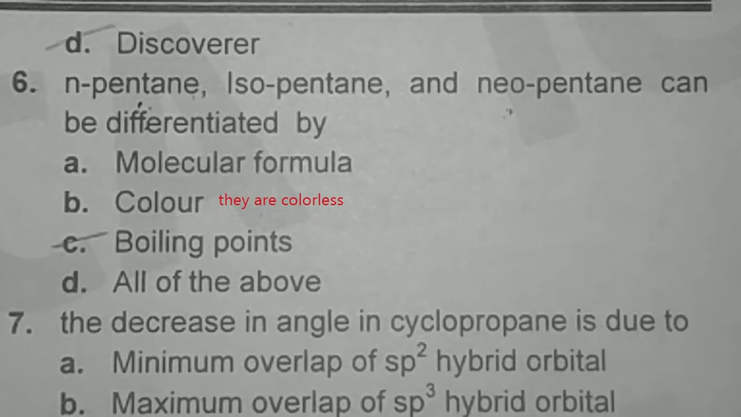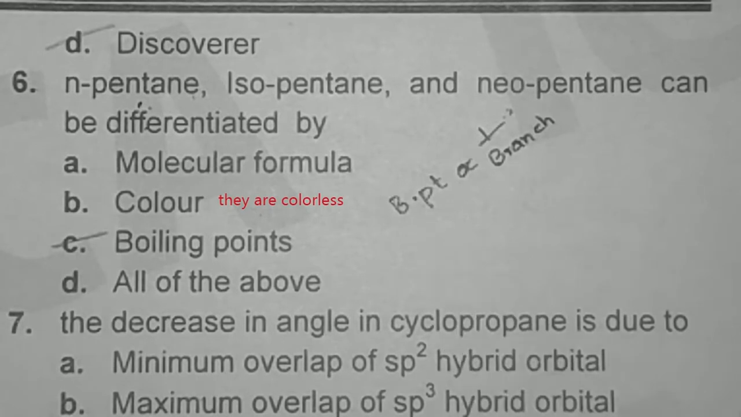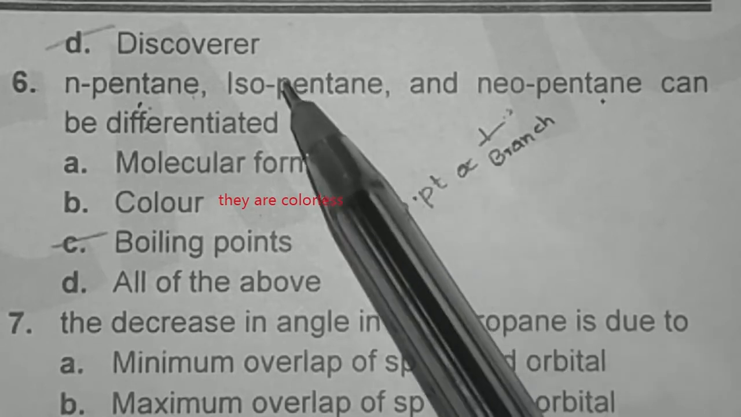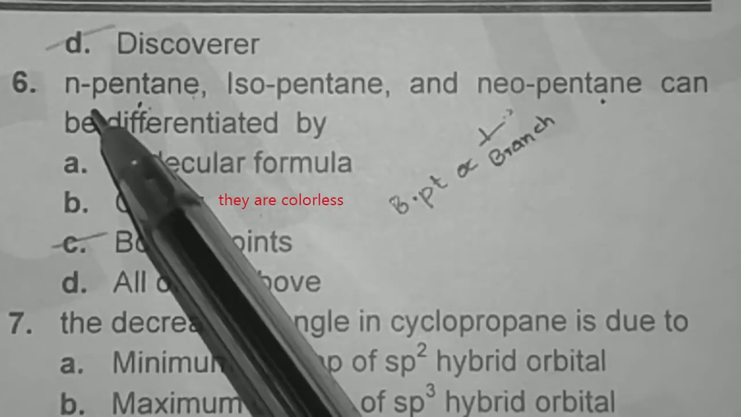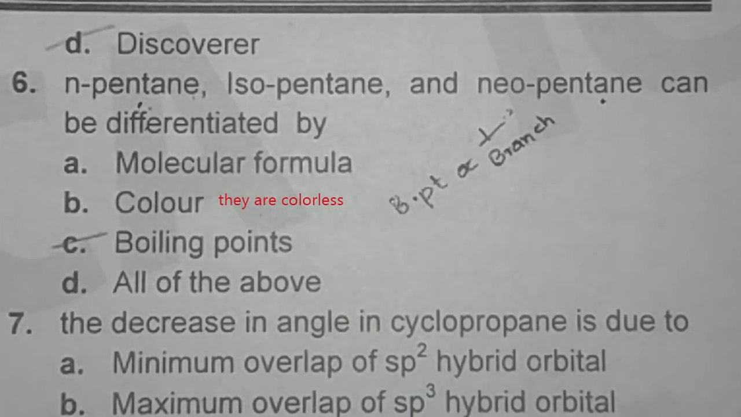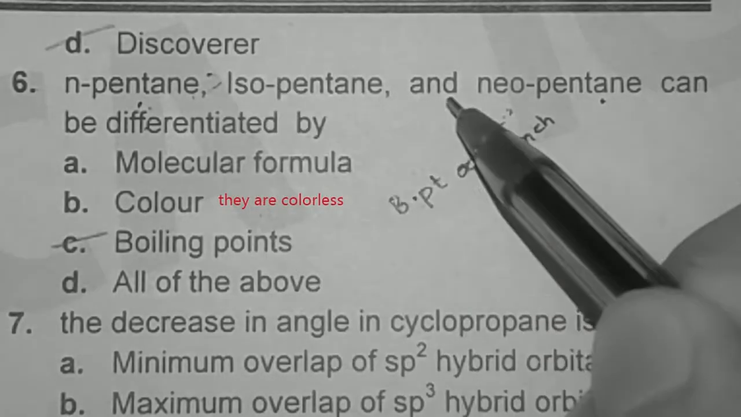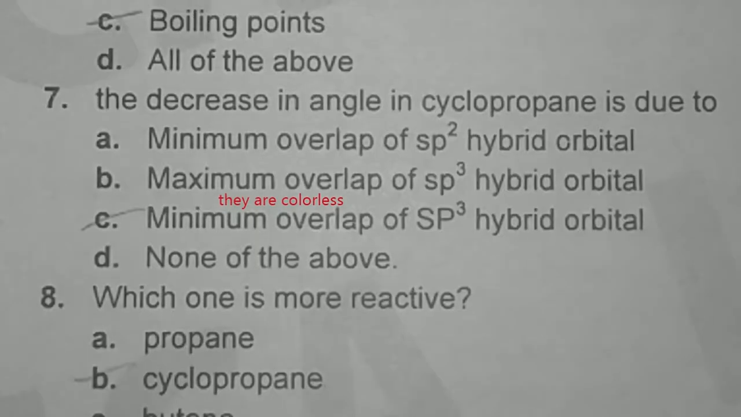We can say that boiling point is inversely proportional to branching. So the greater the branching, the lower the boiling point. So the boiling point of neopentane is smallest. The boiling point of isopentane is higher than that, and the boiling point of n-pentane is higher as compared to isopentane. So option C is correct here. Look at question 7.